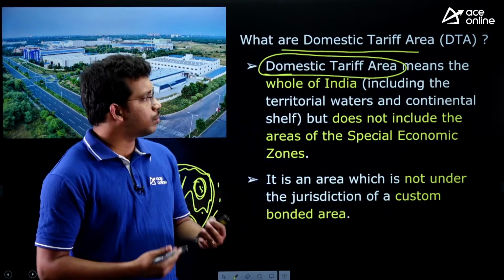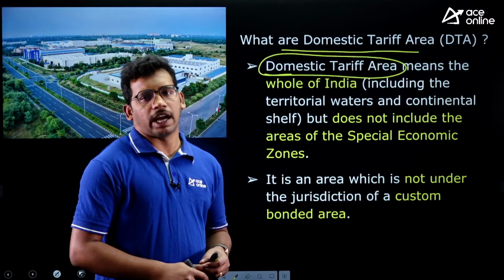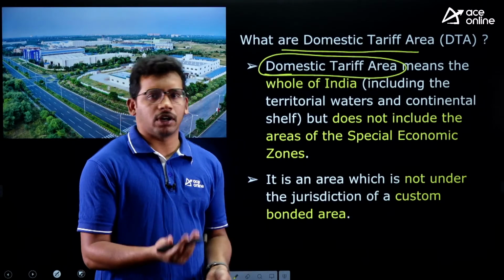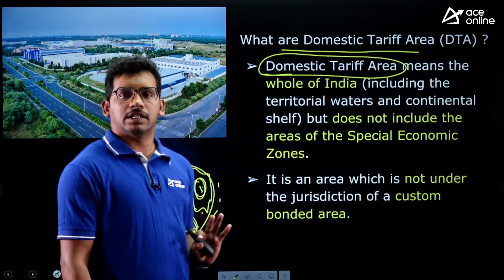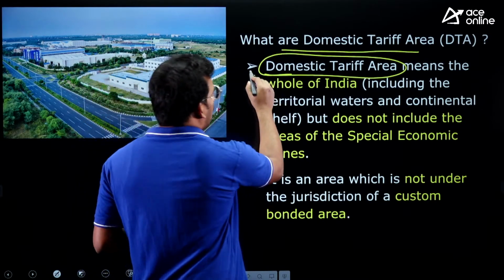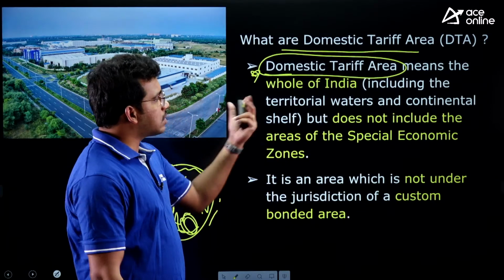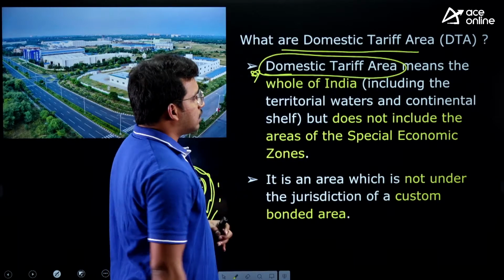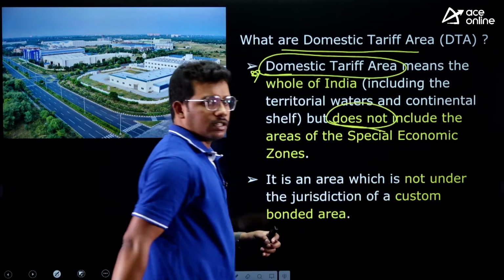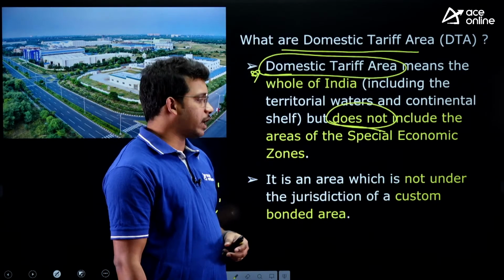Like in general, whatever goods you produce, you need to pay certain tax, like Indian companies, maybe some foreign companies, maybe not only in SEZs but outside of SEZs also there will be certain companies. So all that area other than SEZ is called domestic tariff area. As we have discussed, it is not part of a special economic zone.